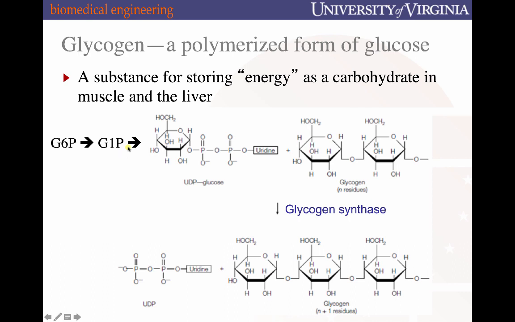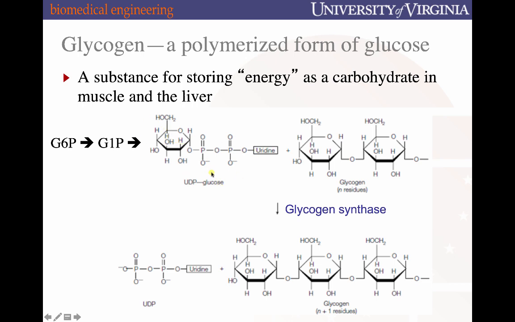And then what occurs is that the glucose is conjugated with a UTP, a uridine triphosphate, releasing an inorganic pyrophosphate and generating what's called UDP glucose. So a diphosphate linked to uridine and the glucose molecule.